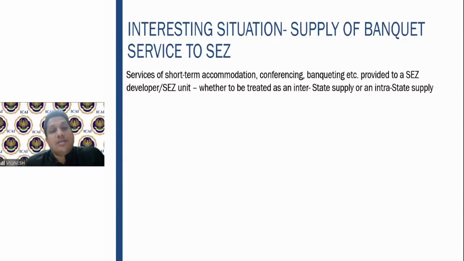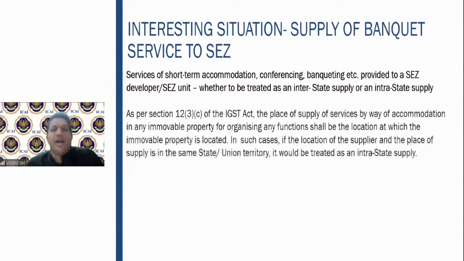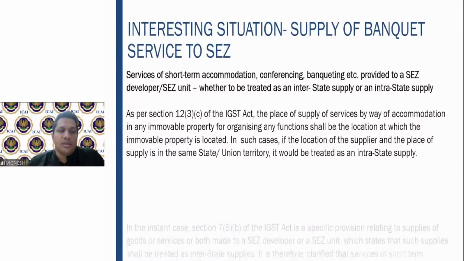Now what happens if a similar service is provided to an SEZ? SEZ is in India only; though it is treated as foreign, it is in India. So should I take it as an interstate supply or an intrastate supply? Here the government has clarified, this is the section, section 12, subsection 3, clause C: place of supply by way of accommodation shall be the location at which the immovable property is located.